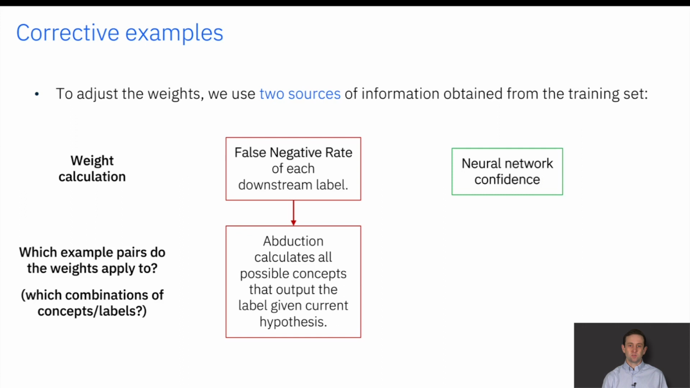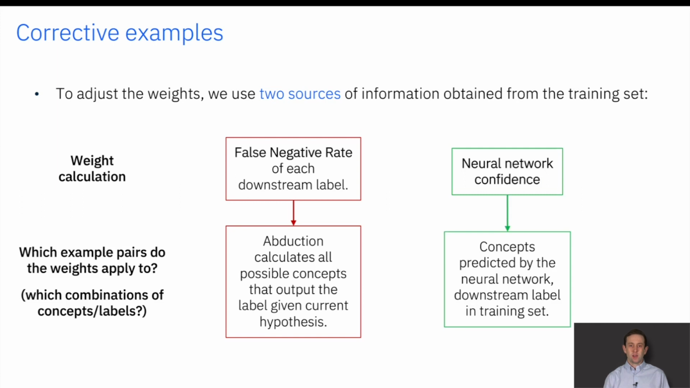The negative examples for these combinations receive a weight update, and the corresponding positive weight is set to 0. We then apply the neural network confidence by increasing the positive corrective example weights where the neural network has predicted those latent concepts and the label matches the downstream label in the training set. Please refer to the paper for more details on how these weights are calculated.